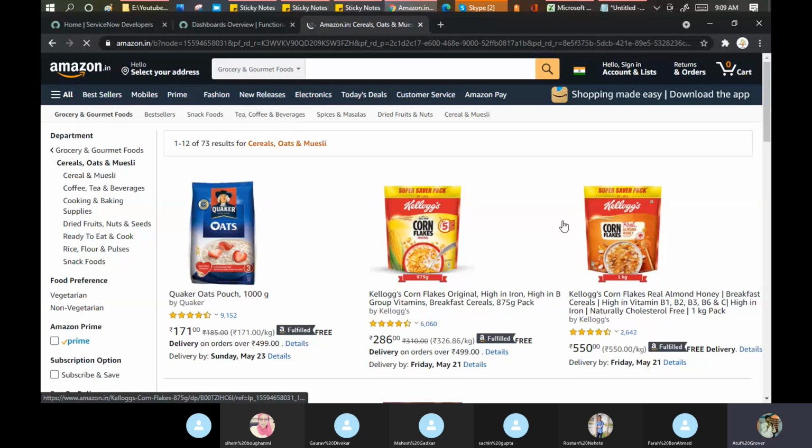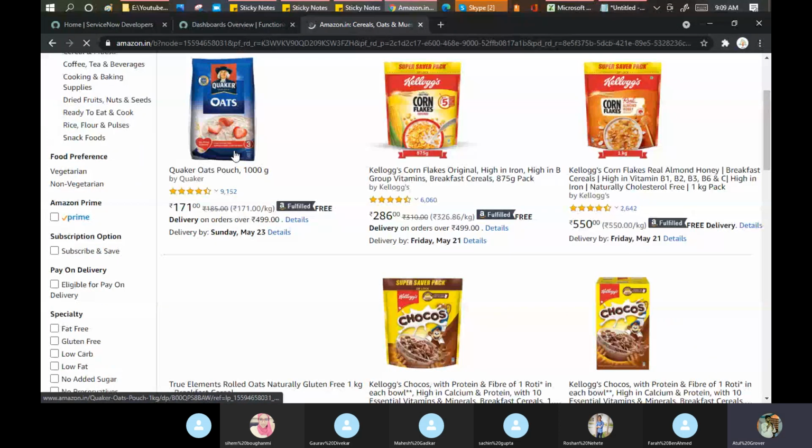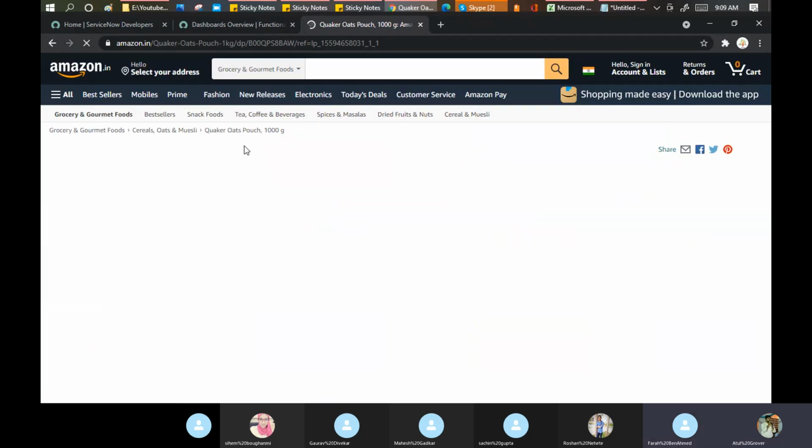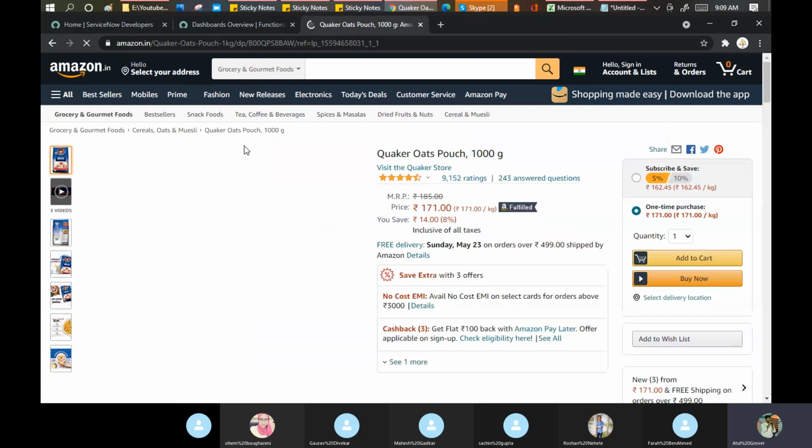When I click on these oats here and say add to cart, it means this is the item which I am going to order from the website.